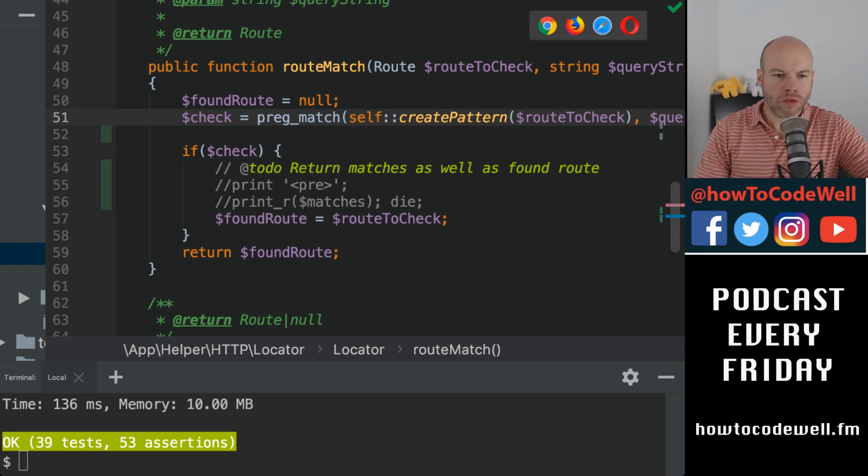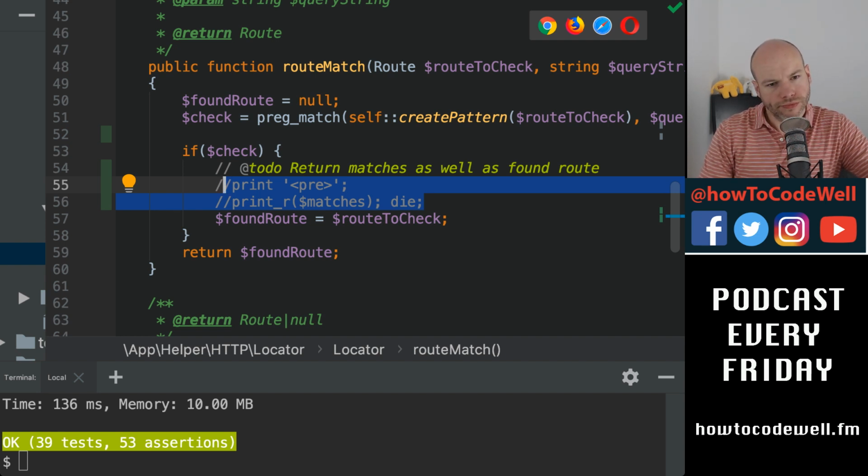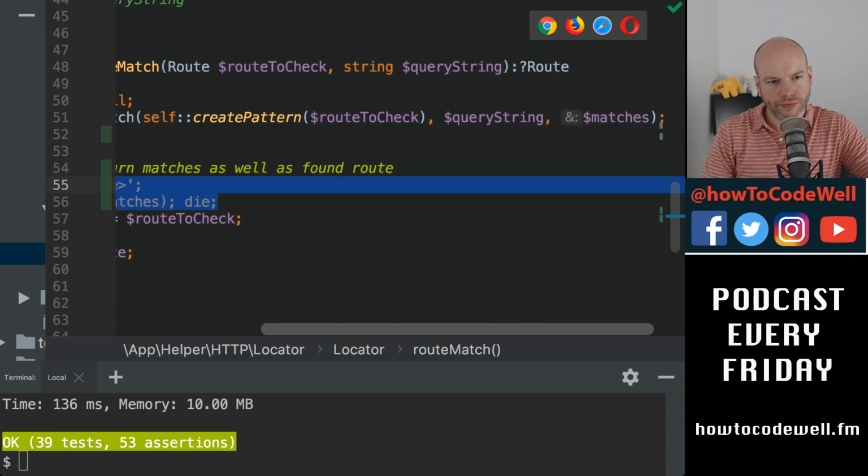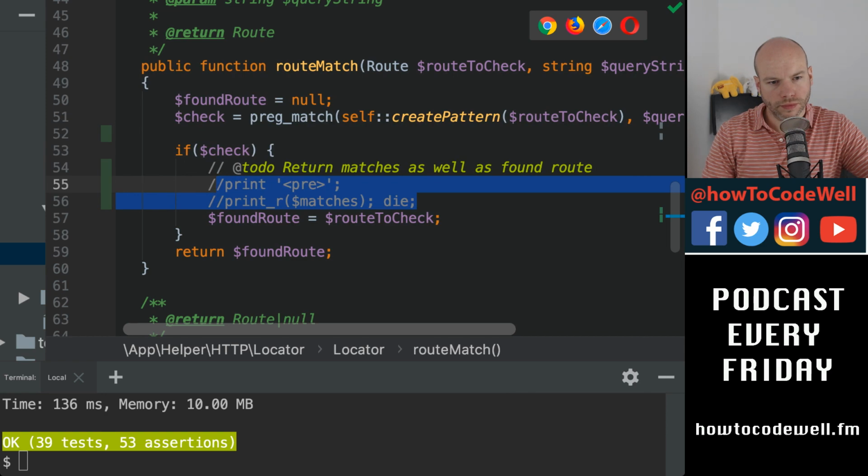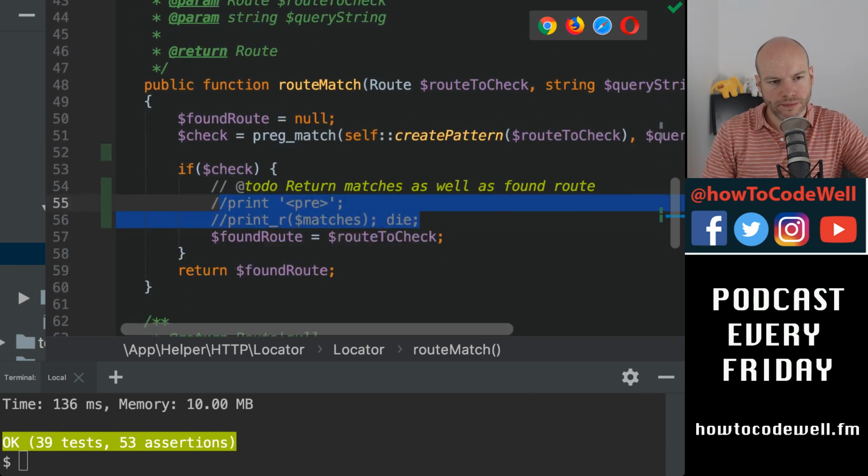I see. Now what we need to do is we need to return those matches as well as the found root. Well, do we need to do that or not? Let me have a think.